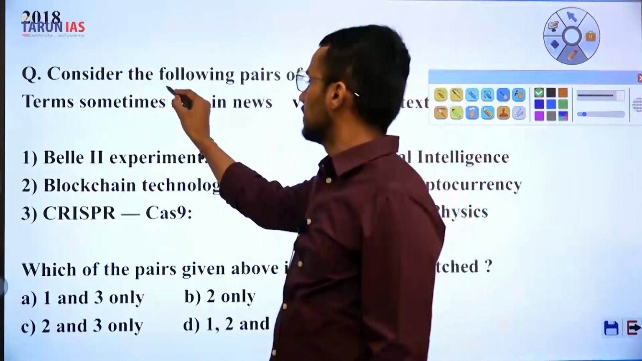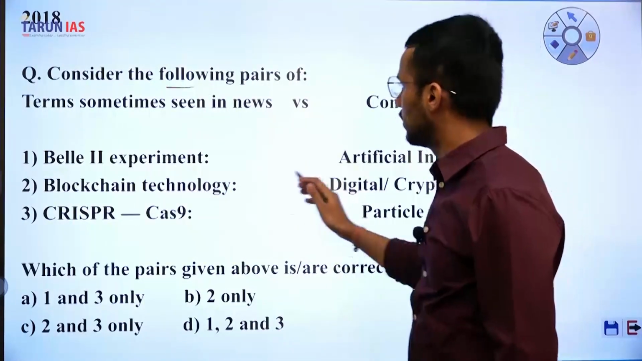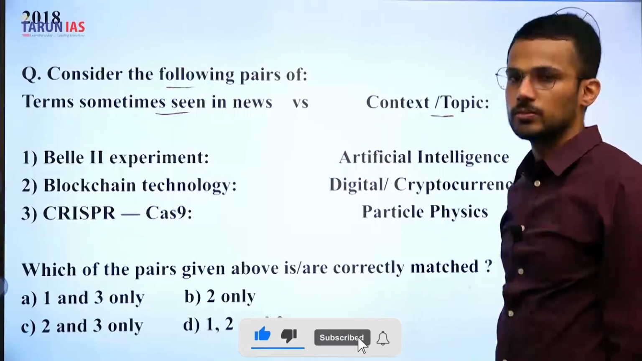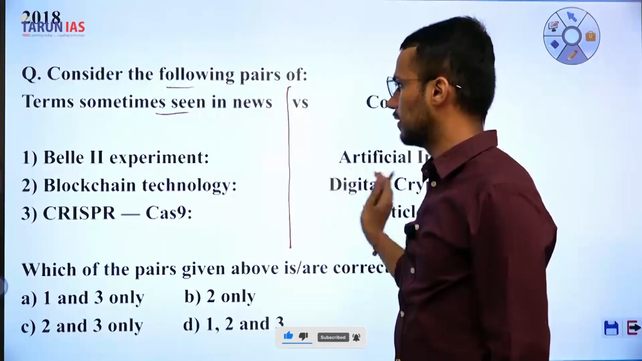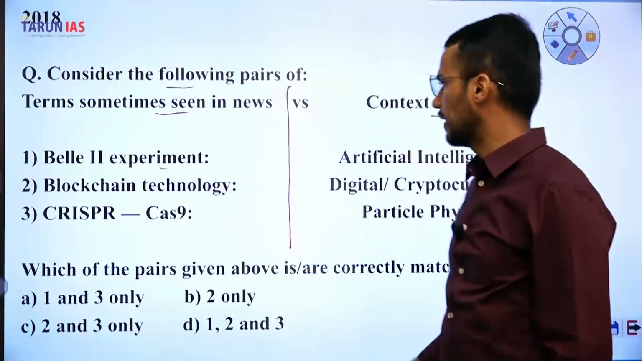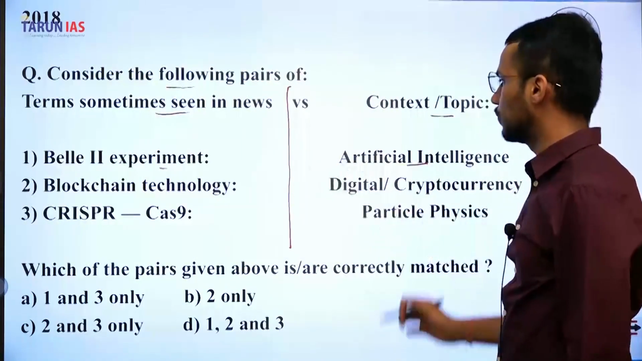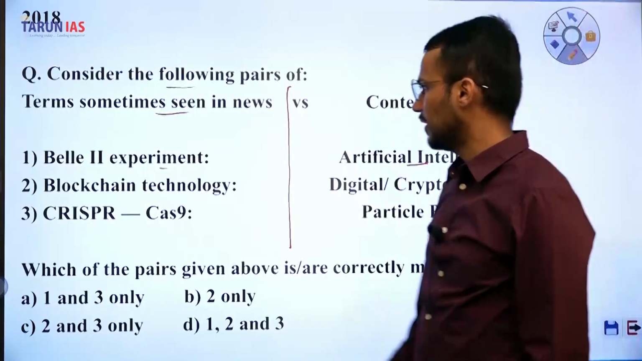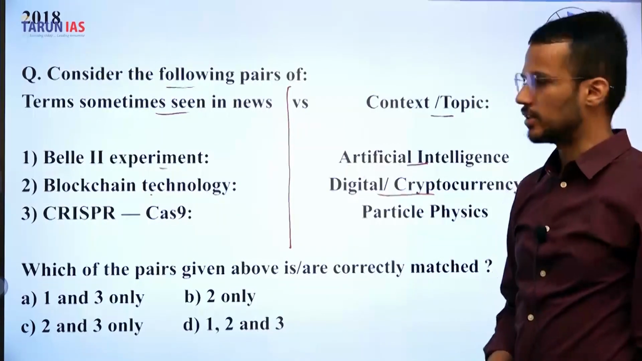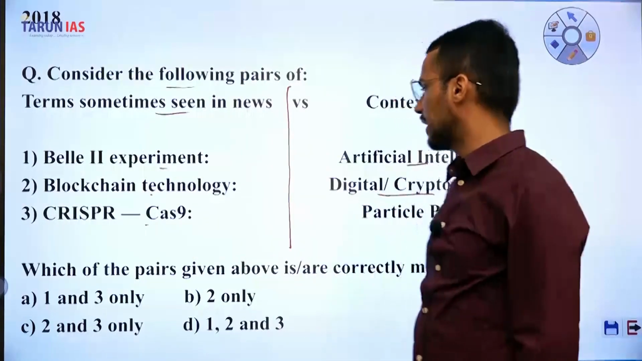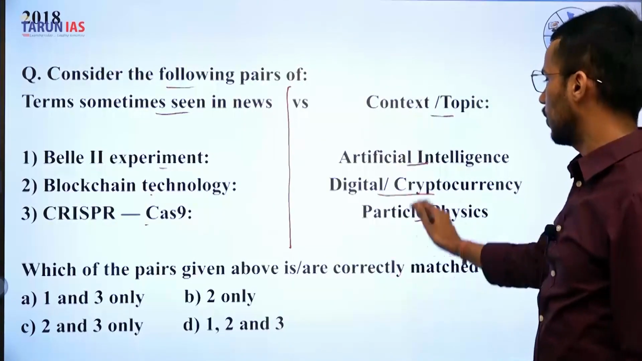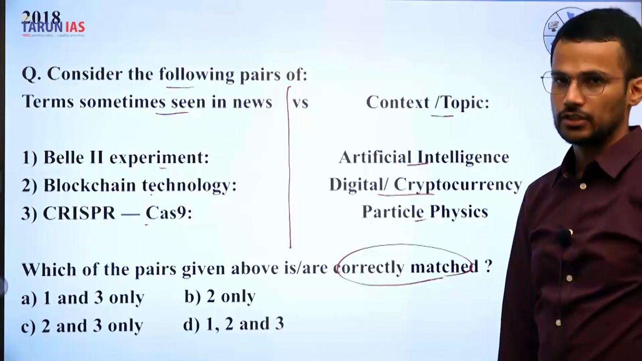First question is, consider the following pairs of terms seen in the news and the context or topics related to those terms. So we have certain terms and the context of those terms. First, Ballet 2 experiment, and it is matched with artificial intelligence. Second, blockchain technology, and its context is digital or cryptocurrencies. Third, CRISPR-Cas9, and its context is particle physics. We are supposed to find out which are the pairs that are correctly matched.